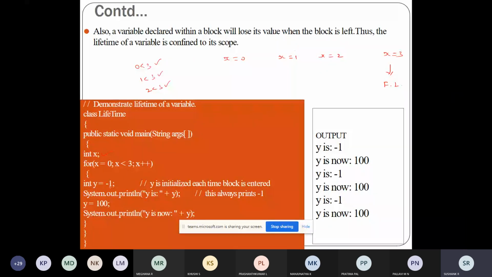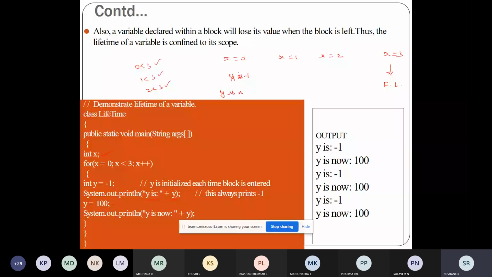Then you print y, so the first time y is -1. After that you assign the value of y as 100, and again print, so y is now 100.